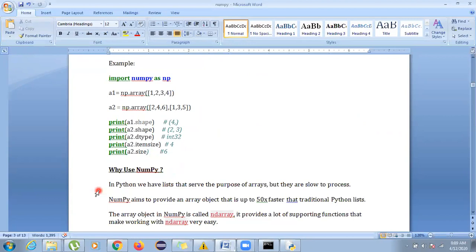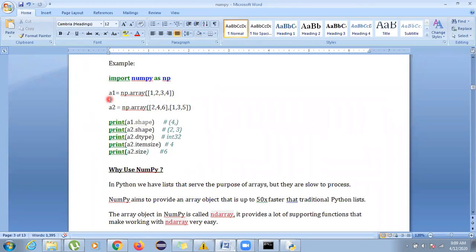Now see, in the exam, this kind of question comes: they'll give you an array and ask in 1 mark or 2 marks what the output will be. The shape clearly says how many rows and columns are there, whether it is one dimensional, two dimensional, or multi-dimensional. So for A1.shape, first of all, this is a way how you can define a one-dimensional array.